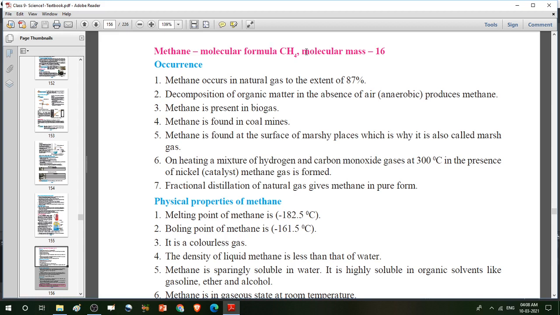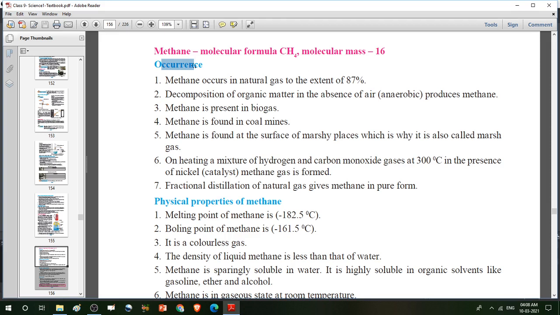What is the molecular mass? It is 16. How? So we know the molecular mass of carbon atom is 12 and molecular mass of hydrogen atom is 1, and here 4 hydrogen atoms. So 1 into 4 is 4. So mass of the 4 hydrogen atoms is 4 and mass of 1 carbon atom is 12. So 12 plus 4 is 16. So molecular mass of methane gas is 16. Clear?